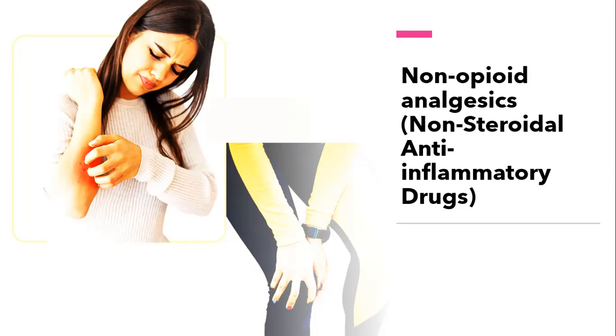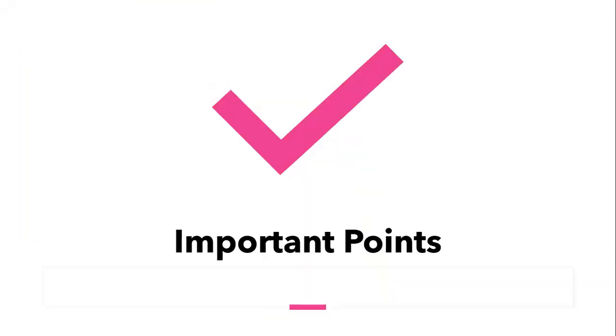So let's see what the non-opioid analgesics are. They are particularly suitable for relieving or managing the pain associated with the musculoskeletal system, whereas opioid analgesics are more suitable for moderate to severe visceral pain. So you know that these are the non-steroidal anti-inflammatory drugs. Some examples are the salicylates and NSAIDs.